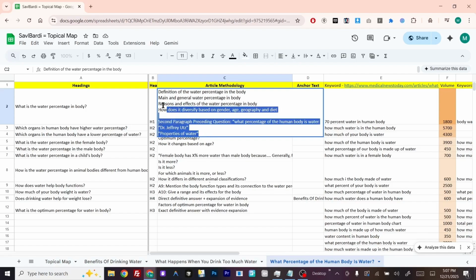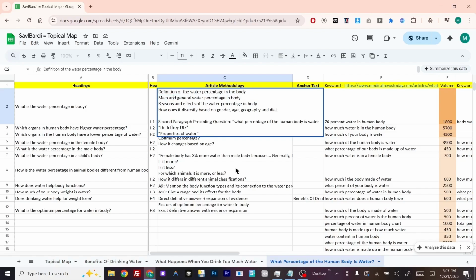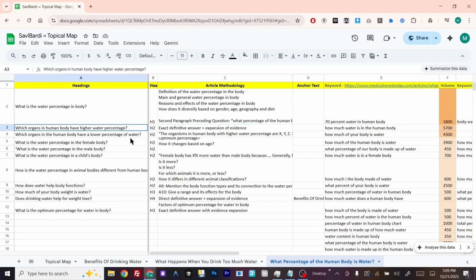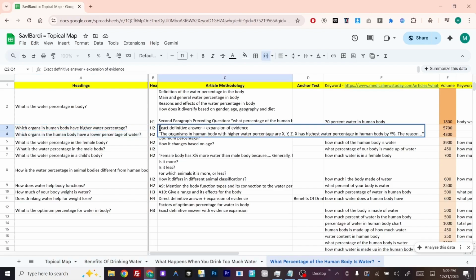Once we finish our article methodology part, we directly go to our specific variation or the specific micro context expansion part. After completing our first paragraph or first methodology part, we go for the further variation, and here we ask directly the definitive answer and the expansion of evidence. Here we give the sentence example to the authors. Sometimes the authors do not know what sentence structure we need to follow at that specific point.